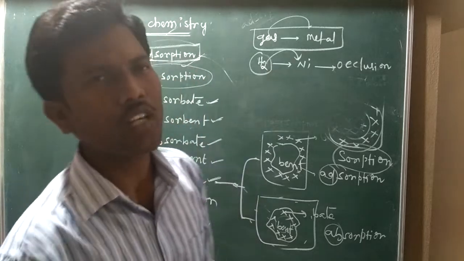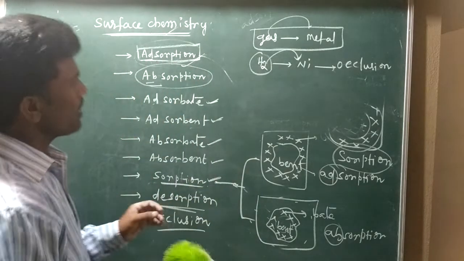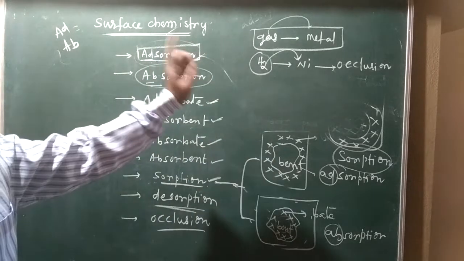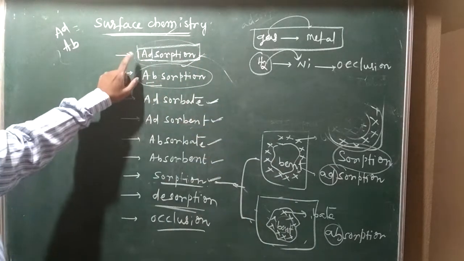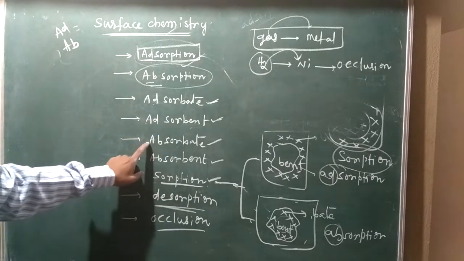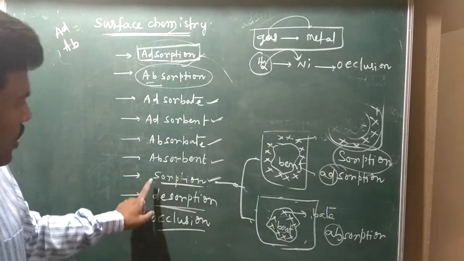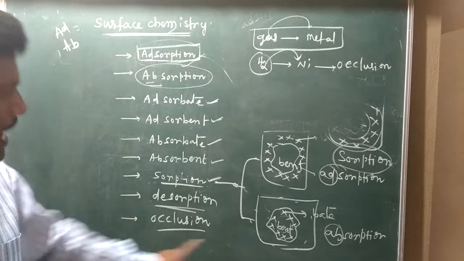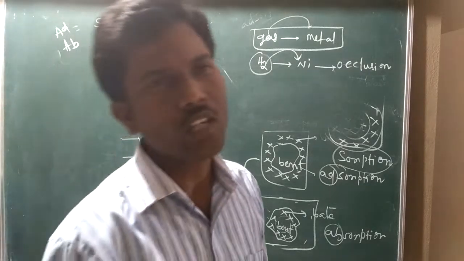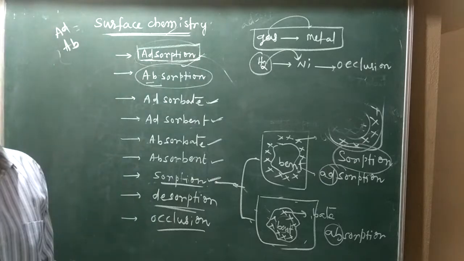It's a rare term, a different term, very important. So these things are there in surface chemistry: surface, interface, bulk phase, and adsorption, absorption, adsorbate, adsorbent, sorption, desorption, and occlusion. So these are important terms. That is clear, right?